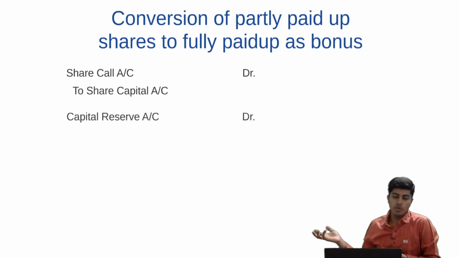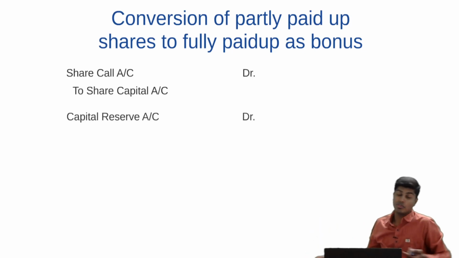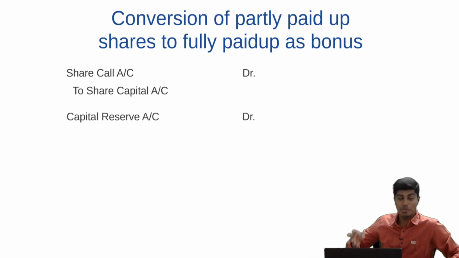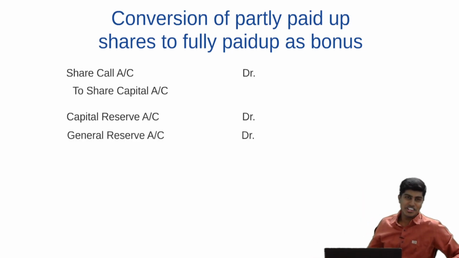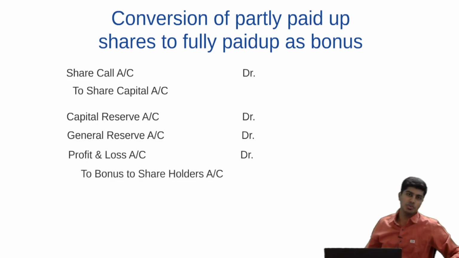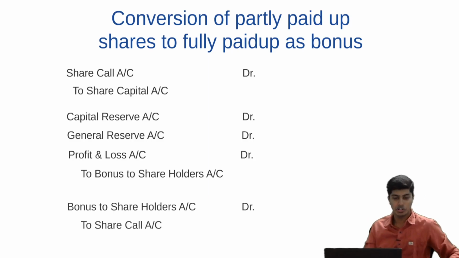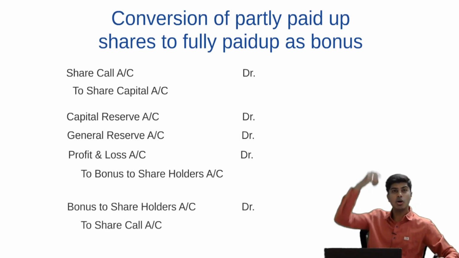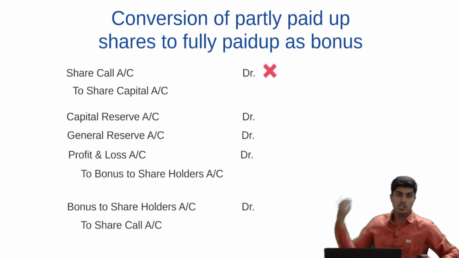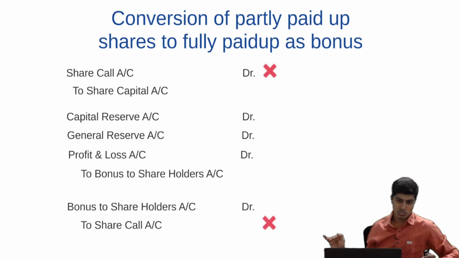So you debit all your reserves, not all of them, not capital redemption reserve and security premium, but capital reserve, general reserve, and P&L, and the credit will be given to bonus to shareholders. This bonus to shareholders, what is credited now, will be debited, crediting your share call account. So your share call, what was debited first, is now credited at the end, that gets closed.